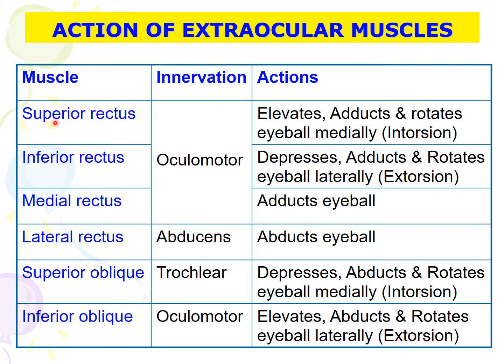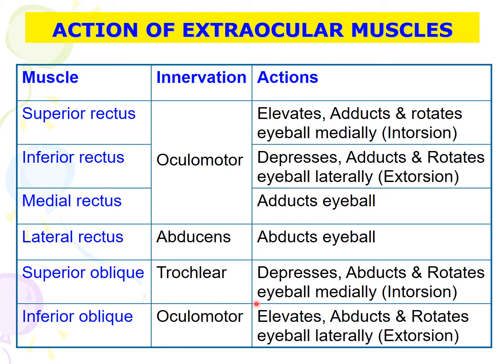So from here you can see superior rectus is the elevator of the eyeball. It is also an adductor and rotates the eyeball medially, which is to intort the eyeball. Inferior rectus is a depressor of the eyeball. It also adducts and rotates the eyeball laterally or extorts the eyeball. Medial rectus is the adductor of the eyeball. It adducts the eyeball. Lateral rectus is the abductor of the eyeball. It abducts the eyeball.